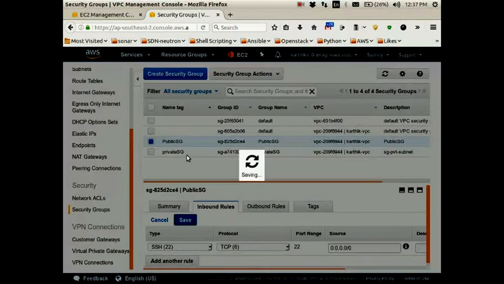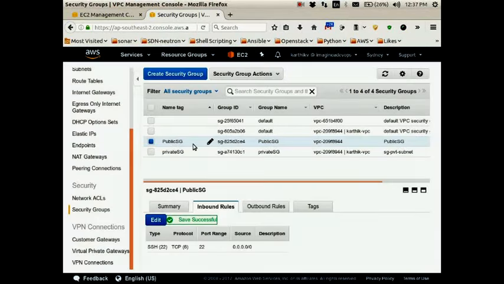So I have added this rule to the public security group. Let's concentrate on the public security group as of now. We will go through the private subnet and private security group in the second half of our class. So now I have created a public security group.